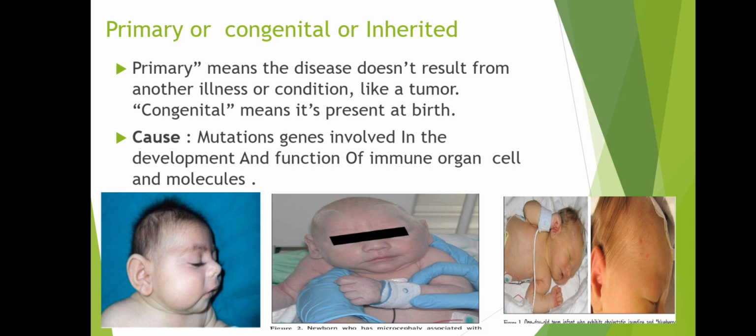Syempre, there are factors na nagkakaroon ng, kagaya ng sinabi ko kanina, lack of immune system, or walang ability to fight the disease during the development. Cause of mutations in genes involved in the development and functions of immune organ cells and molecules. During the development, there is a failure that the immune system is not able to fight the disease. As we can see in the pictures, these are the physical abnormalities na nagaganap.